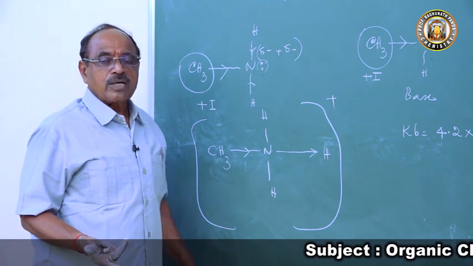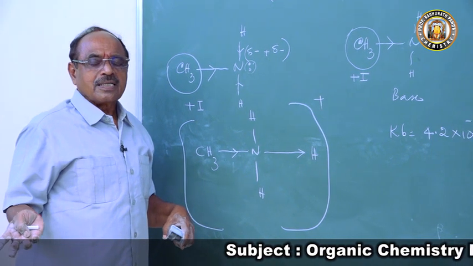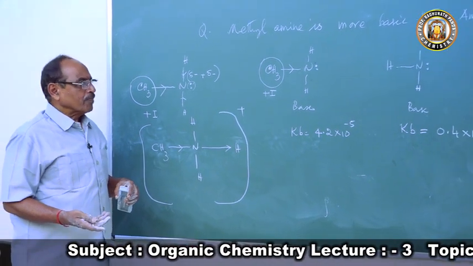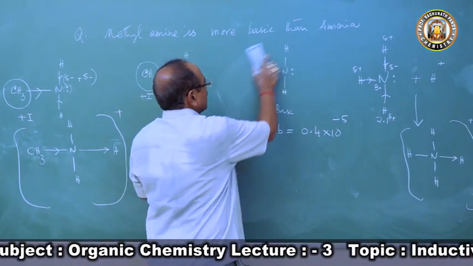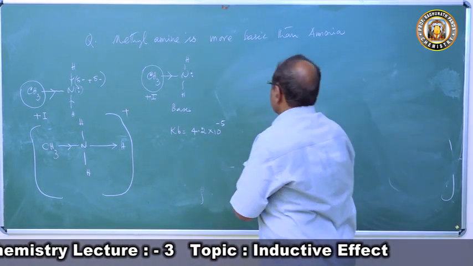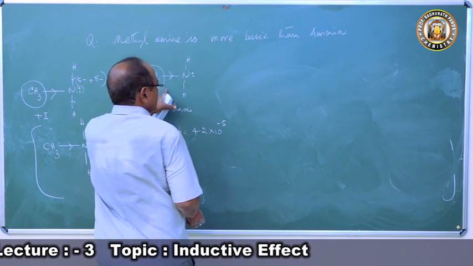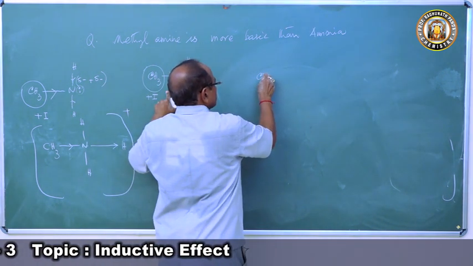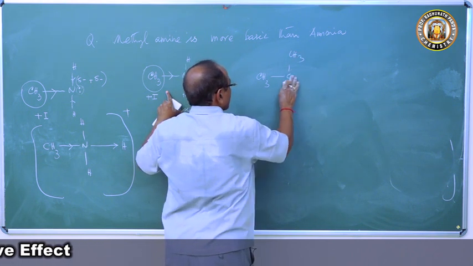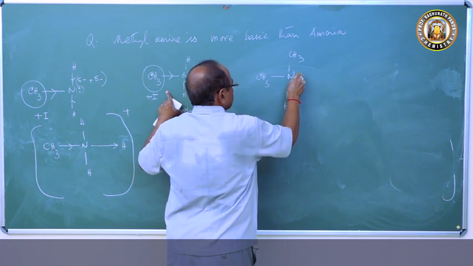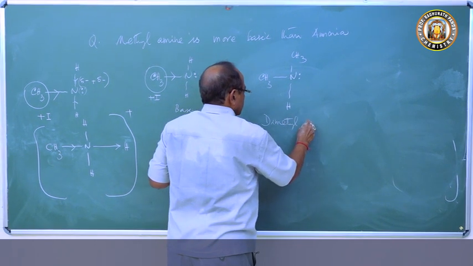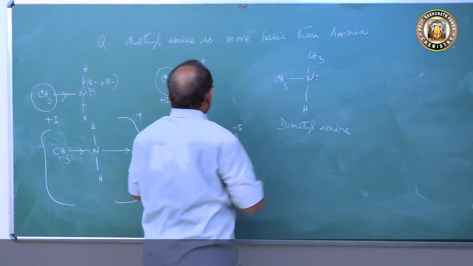A question may be there for a student of second year, 12th class, that dimethylamine is more basic than methylamine. The next question may come: dimethylamine is more basic than methylamine. The same thing I can explain here. This is methylamine, and this is dimethylamine. This dimethylamine is more basic than methylamine.